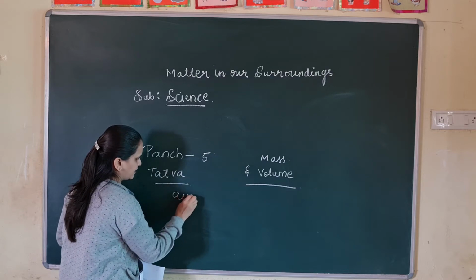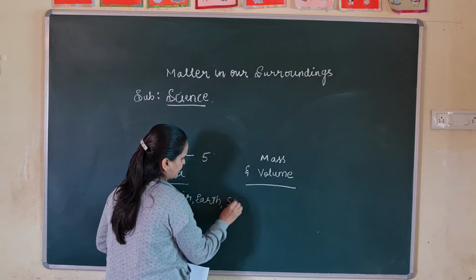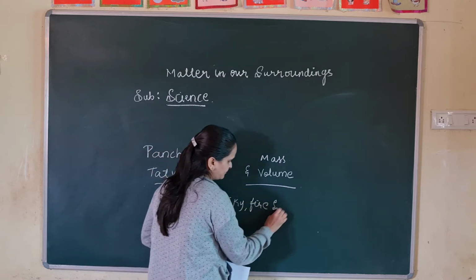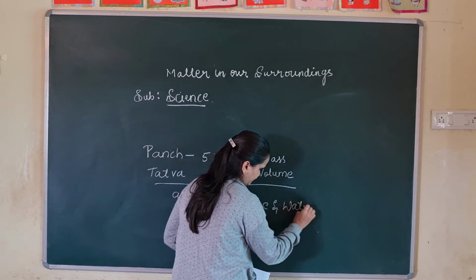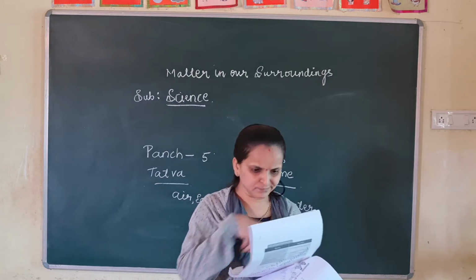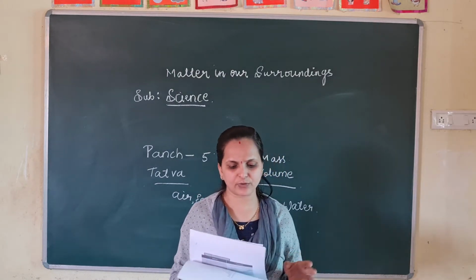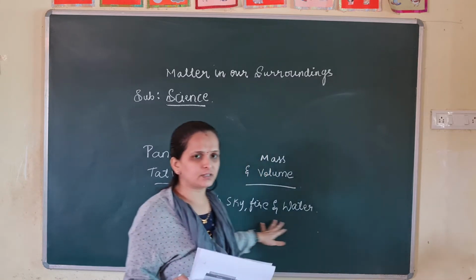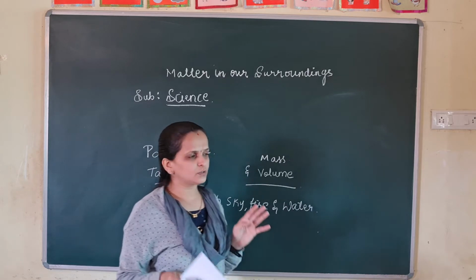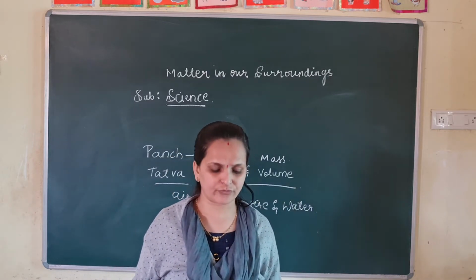They are air, earth, sky, fire, and water. According to them, everything living or non-living is made up of these five basic elements. Other than this, it won't go anywhere, right? So these are the main five Panchatattvas, which are a classification of matter.